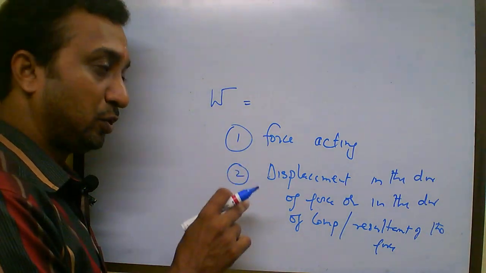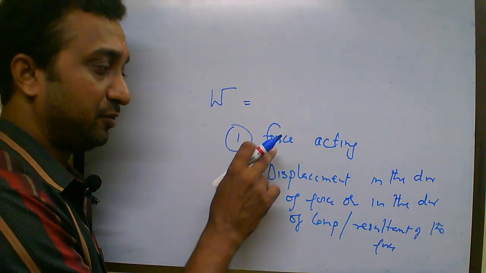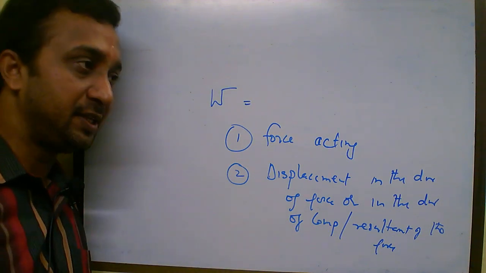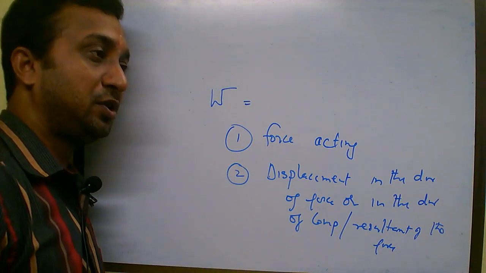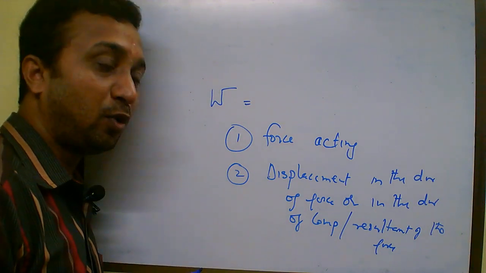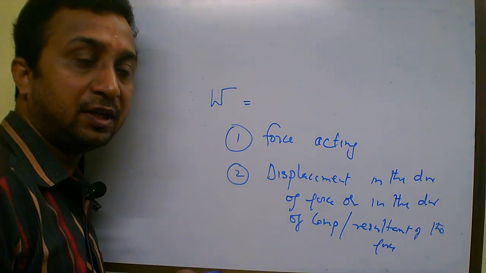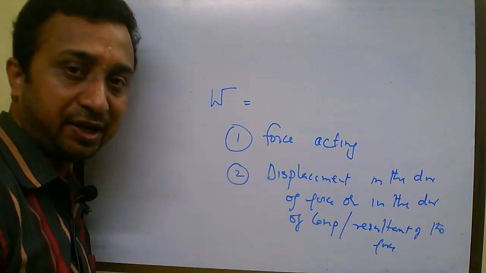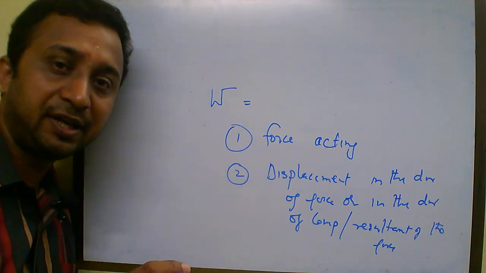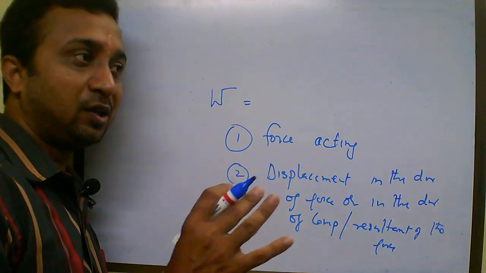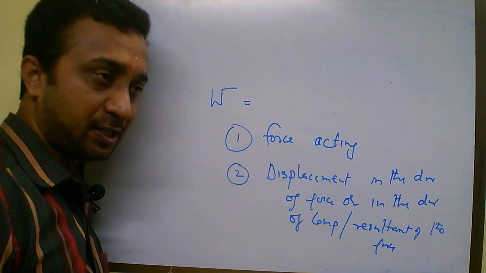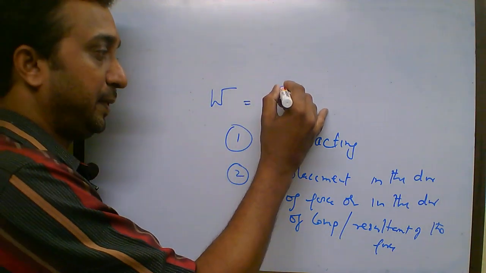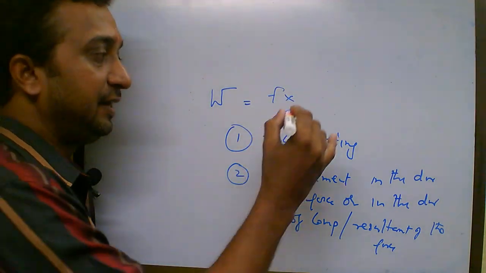Now, so two components are needed. One force is needed, one displacement must be there. For example, we normally say a person who is pushing a wall from morning to evening does no work. Even though he has lost almost all of his energy, he didn't do any work. Because even though he has applied force, the body didn't get any displacement. The wall remained where it is. So force should be there and displacement should happen.